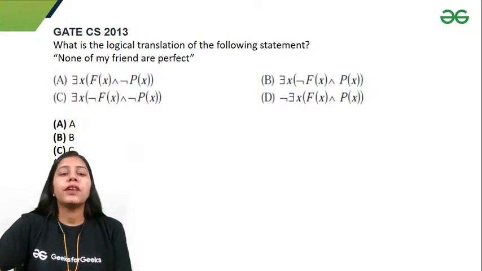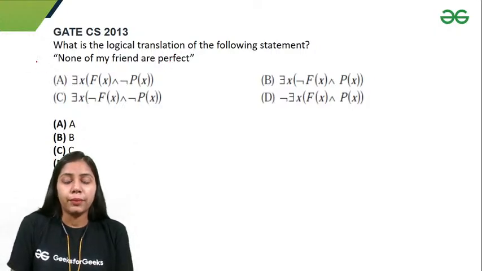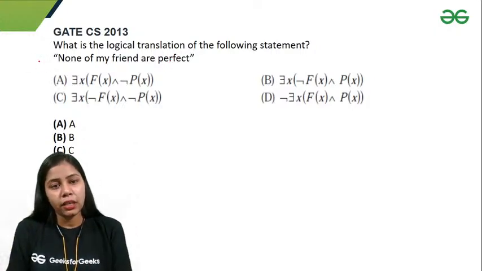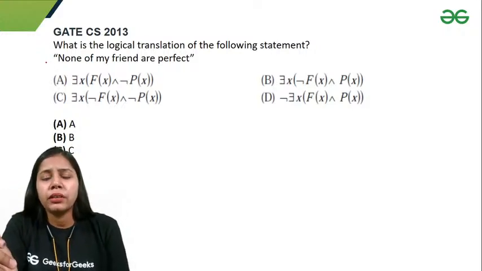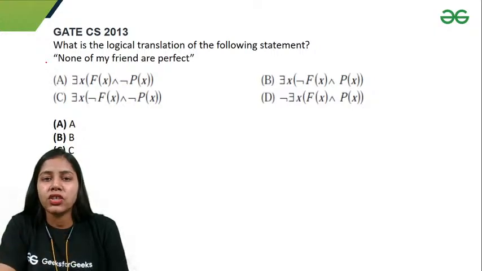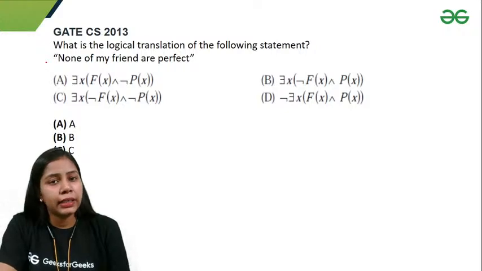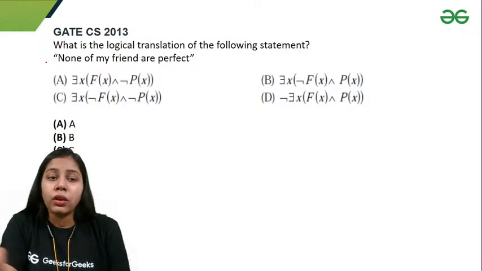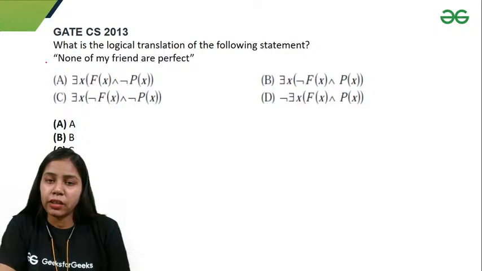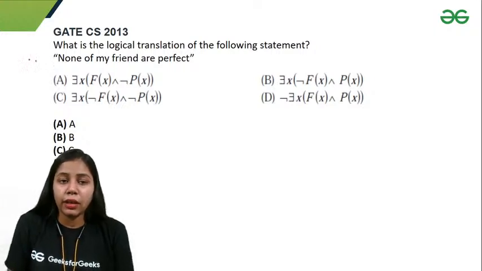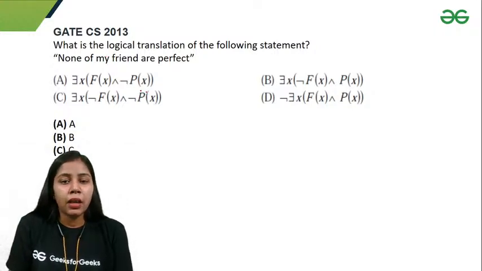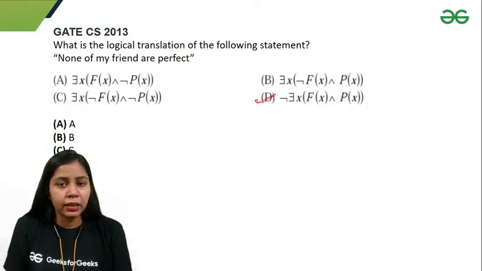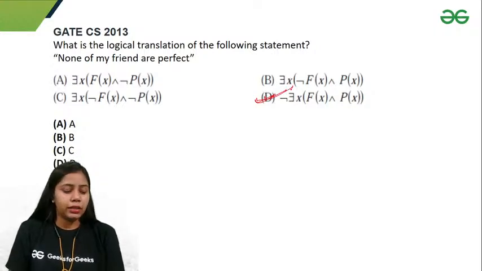Okay, if I say that none of my friends are perfect, that means there does not exist any friend who is perfect. Because if you remember the last option which we corrected, some real numbers are rational, we wrote there exists x such that real and rational. So we want to negate that statement. I'll simply apply negation. None of my friends are perfect, so that means there does not exist any friend who is perfect. So option D is the correct option here, right?